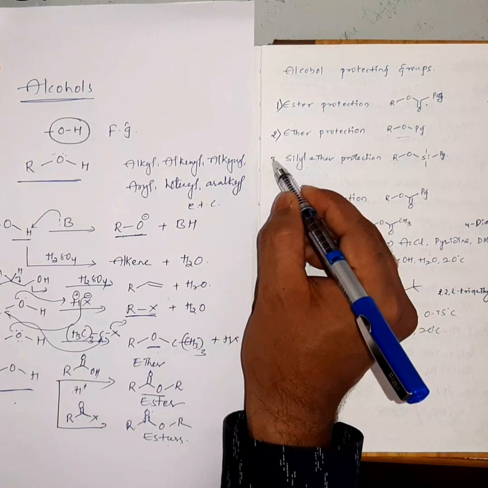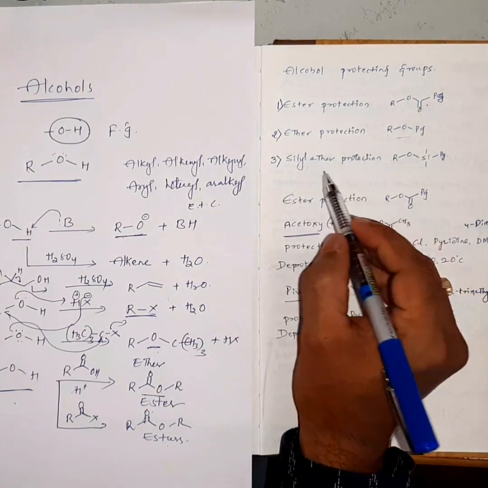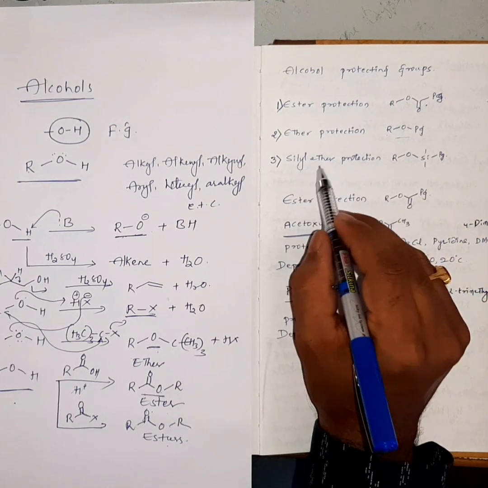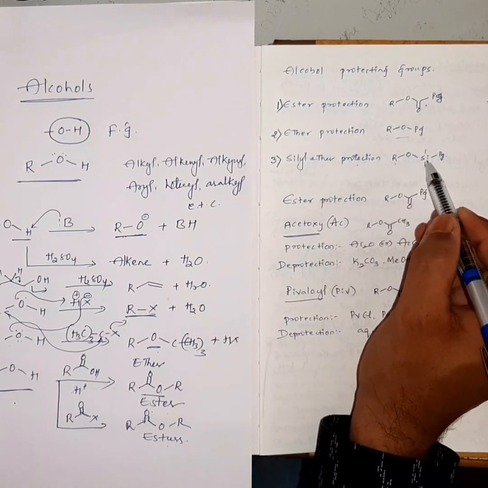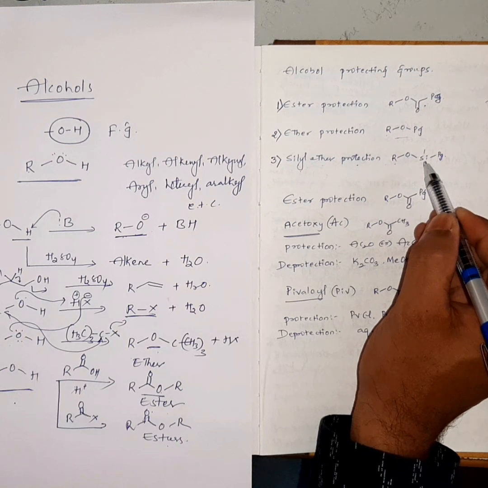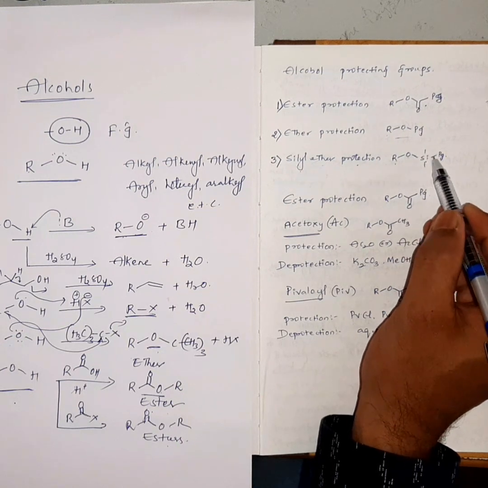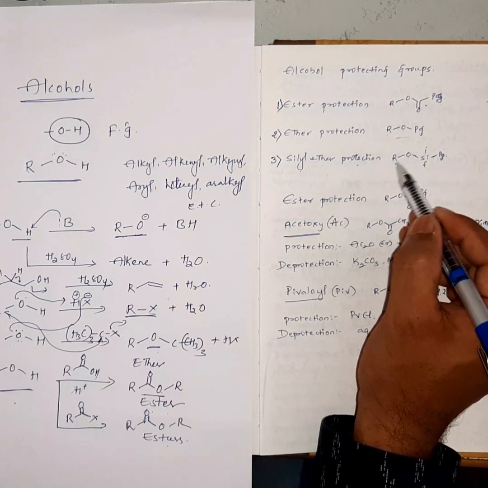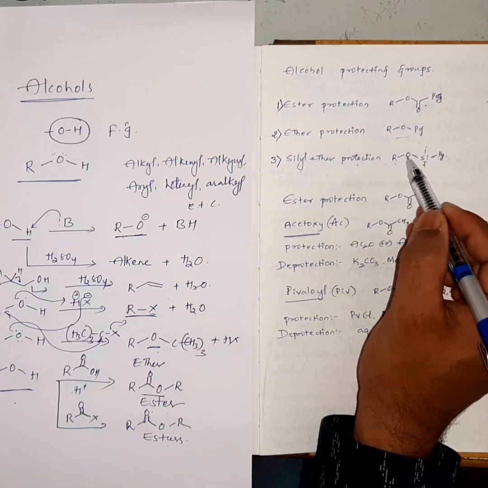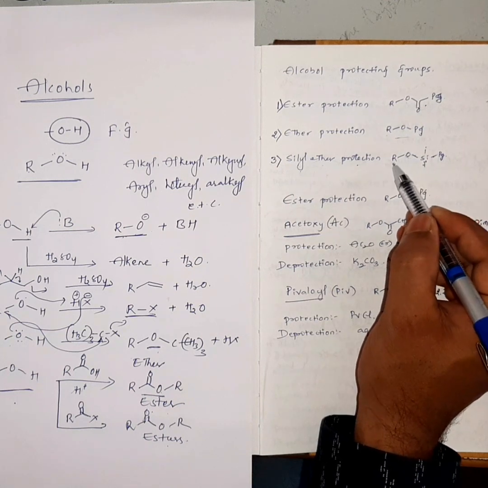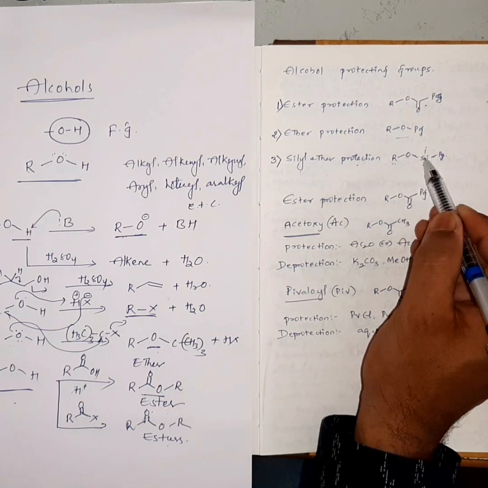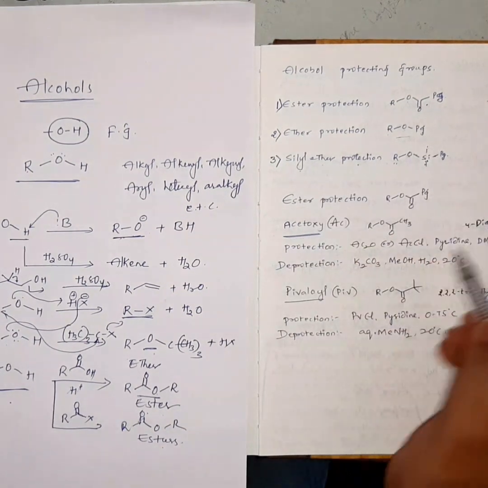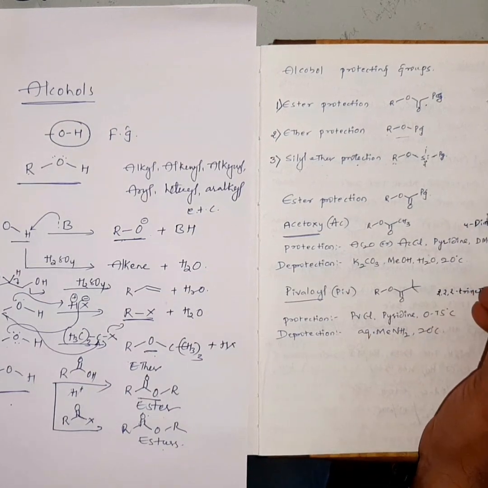Next, coming to a similar type of ether protection, but in this case we have a silicon derived ether. We can call them silyl ether protection, ROSi. Si in this case is silicon, which is tetravalent, with 4 bonds, and these are the substituents. Oxygen is bonded with silicon, and oxygen is bonded with an organo group. So, we call this silyl ether. The third type of protection is silyl ether protection. Now, coming to the detailed discussion.